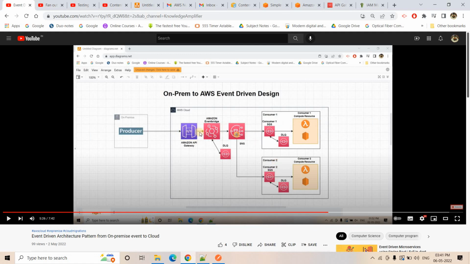You have understood how to integrate API gateway and EventBridge, and EventBridge and SNS. I already covered how to integrate SNS, SQS and Lambda, and I have also discussed how to configure DLQ with SQS to make a fail-safe system. The only thing remaining is how to integrate DLQ with EventBridge. That I am going to cover in our upcoming videos.